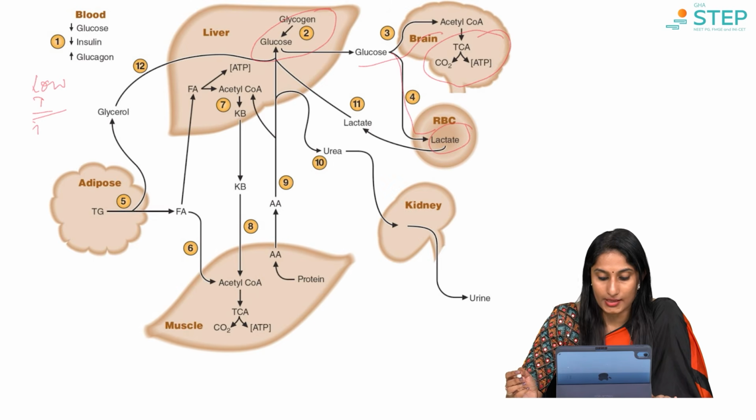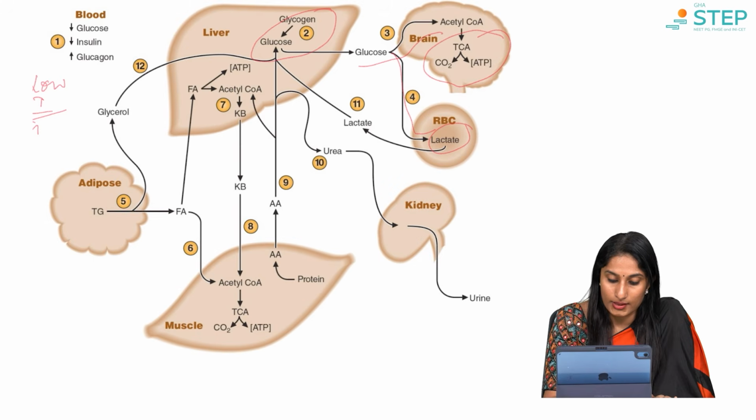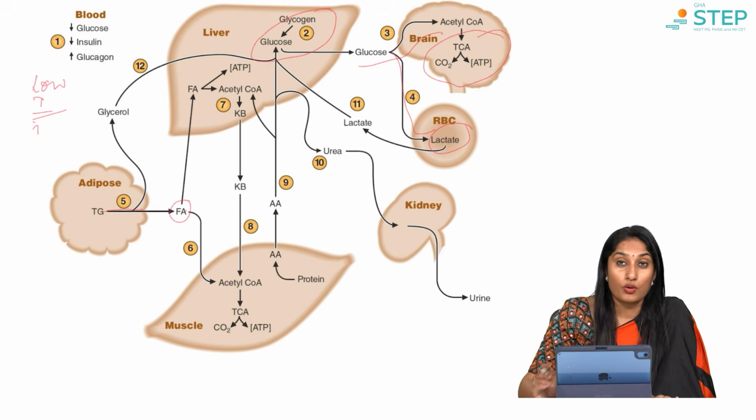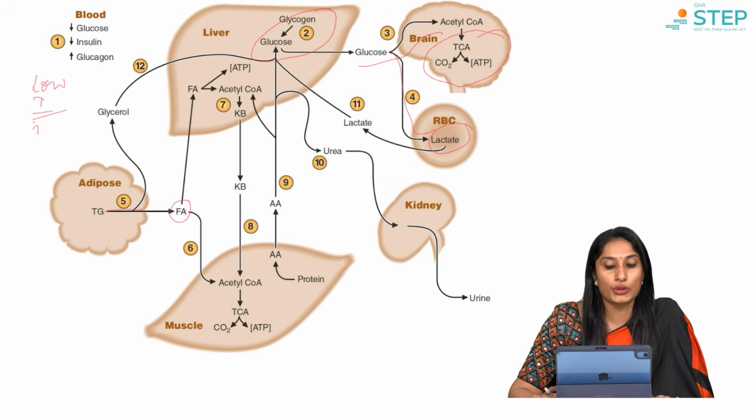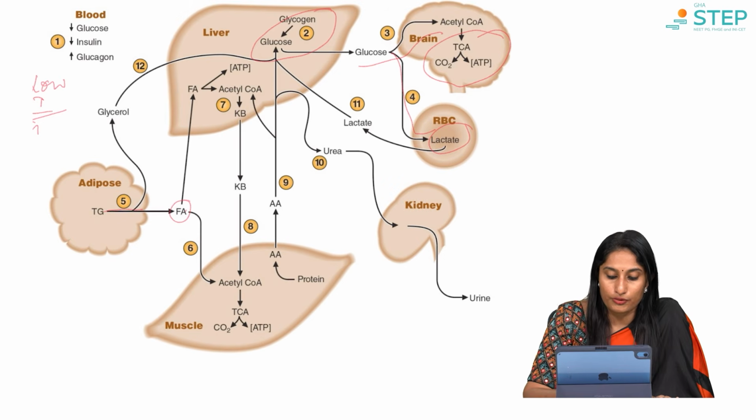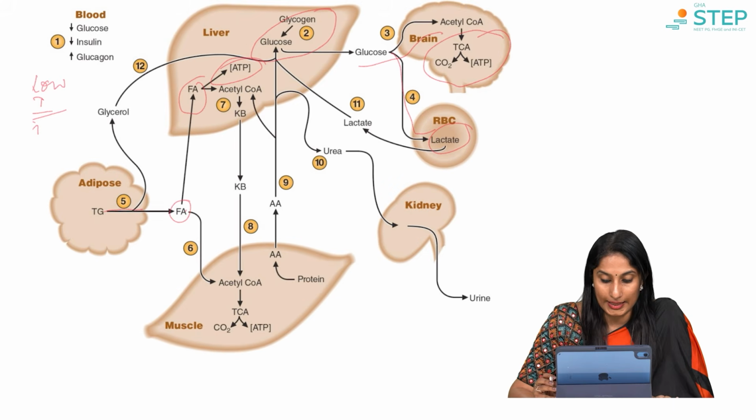What happens next? You come here, you see here, the triglycerides will break down to fatty acids. Why? Because once glucose is depleted, the next form of fuel the body uses up is the fatty acids. The fatty acids will undergo beta oxidation and will give us the required ATPs.